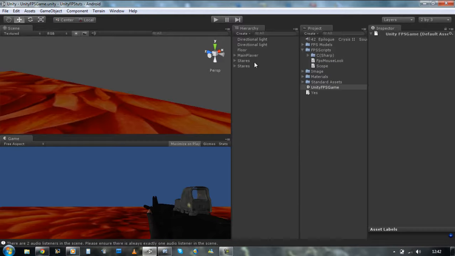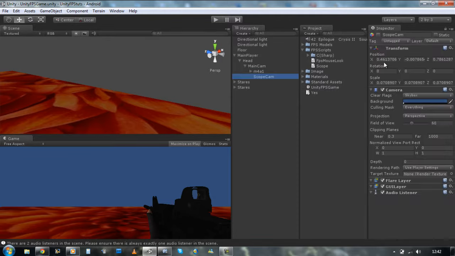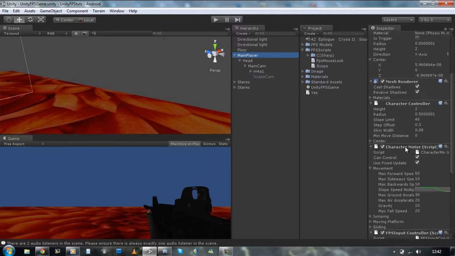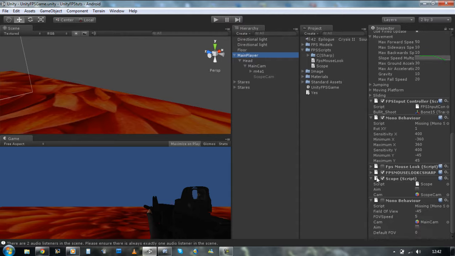I'm gonna be teaching you how to do this using the field of view, and by using that we no longer need our scope camera recreated. So just either turn it off or delete it, and go to your main player and turn off the scope script because it's not going to be used anymore.